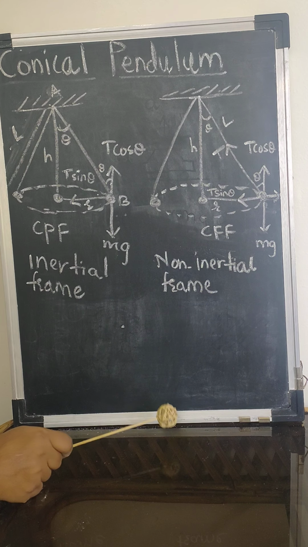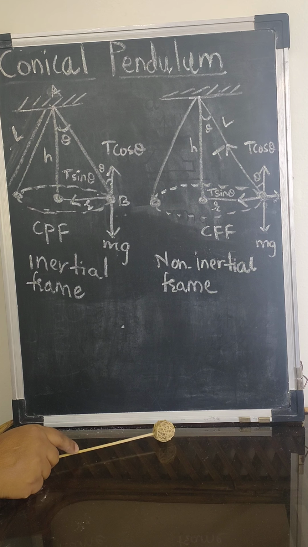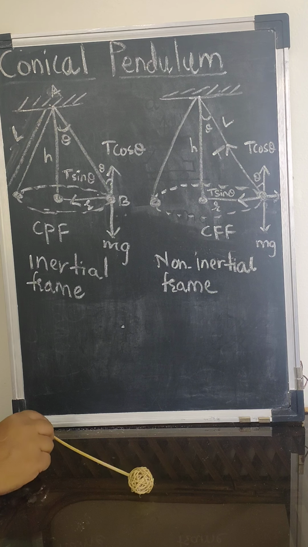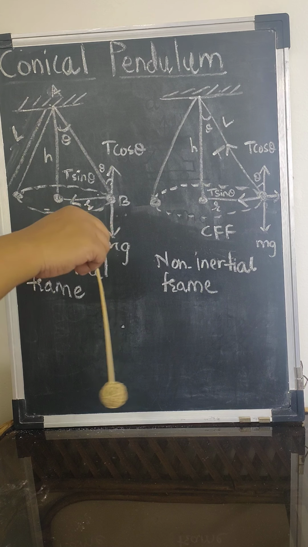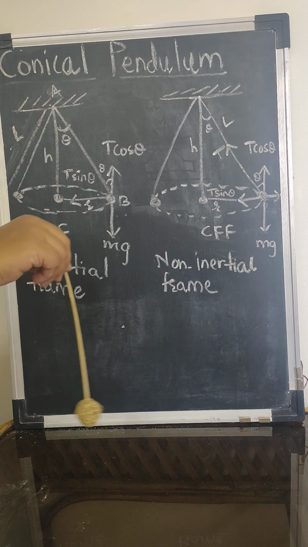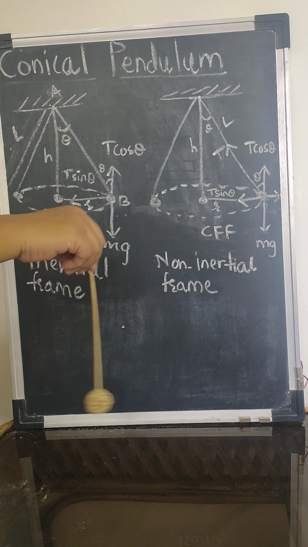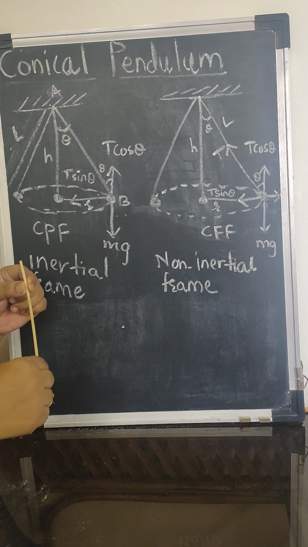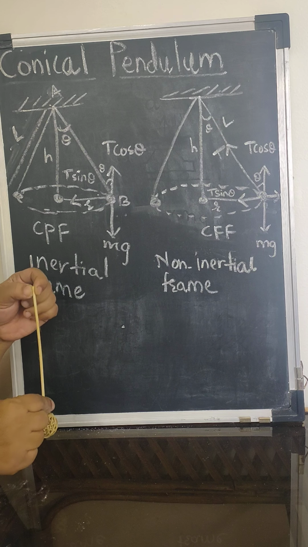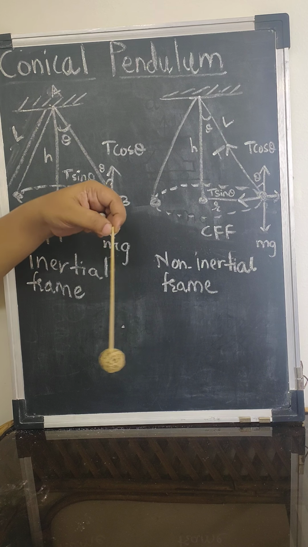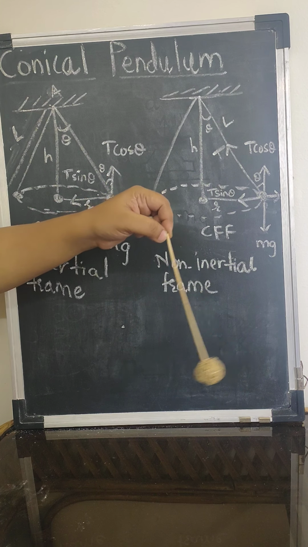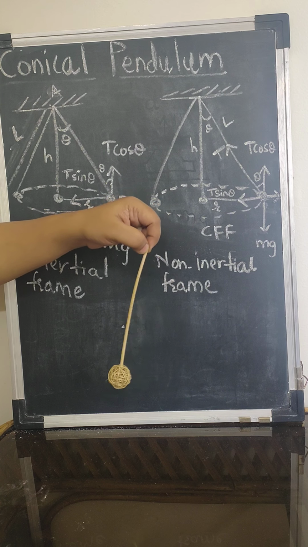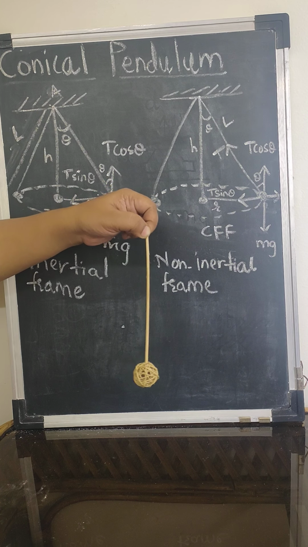Now let's see first what a simple pendulum is. A simple pendulum is defined as a pendulum in which a heavy particle is suspended by a rigid support, with a weightless, massless, twistless, inextensible string. Suppose this is the string, attached to the rigid support,